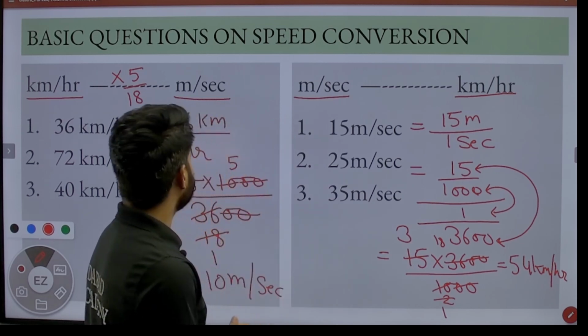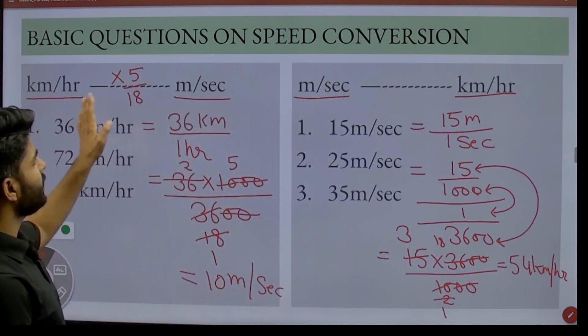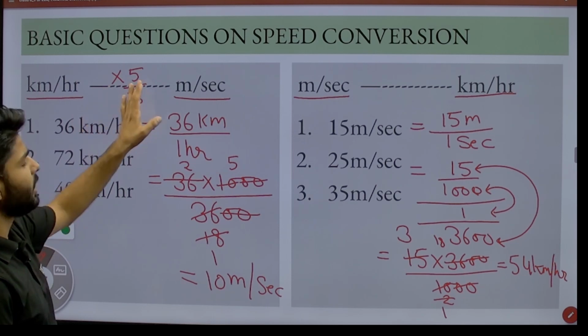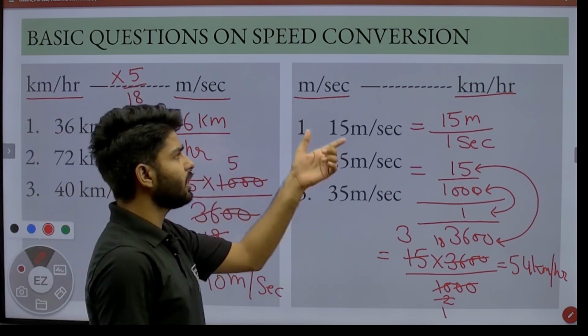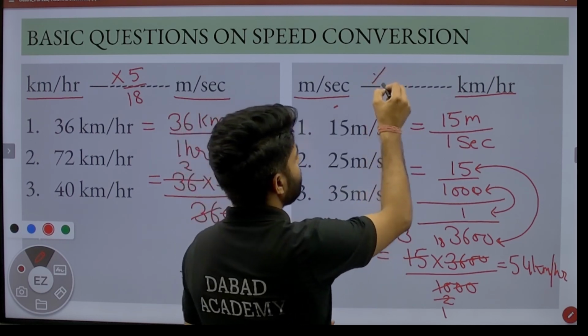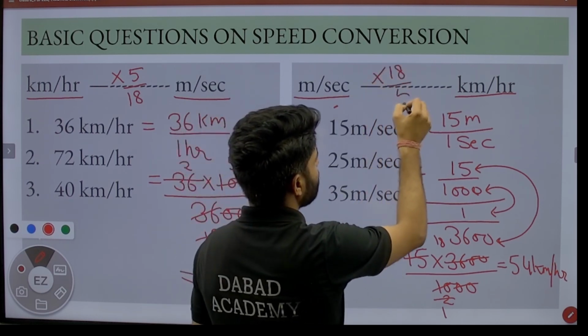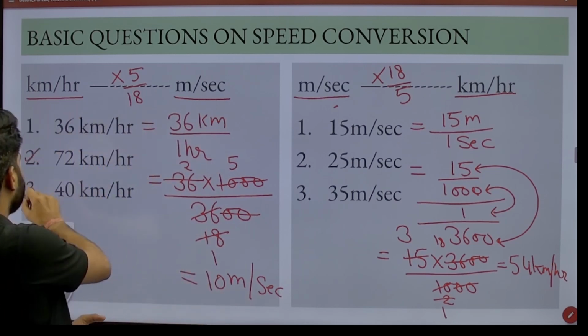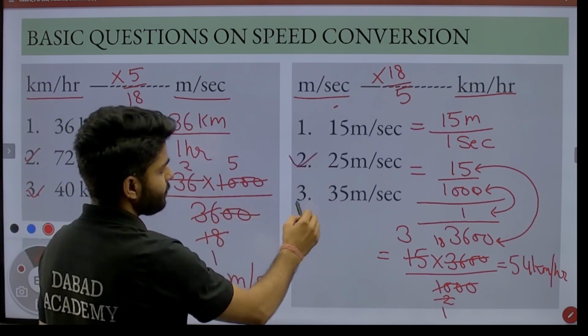If we want to change speed from kilometer per hour into meter per second, then you simply multiply it by 5 by 18. If you want to convert meter per second into kilometer per hour, you can simply multiply it by 18 by 5. And these questions are for you to practice.